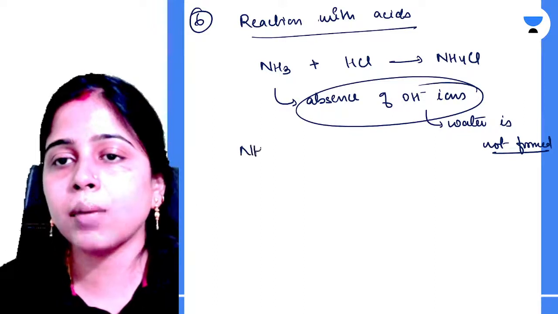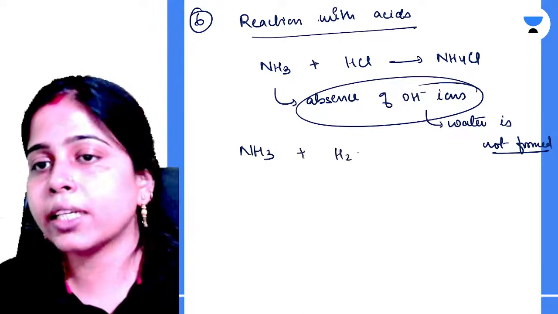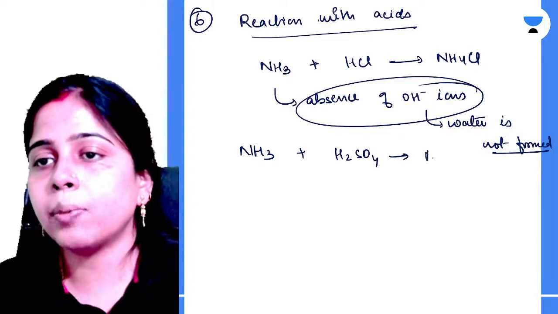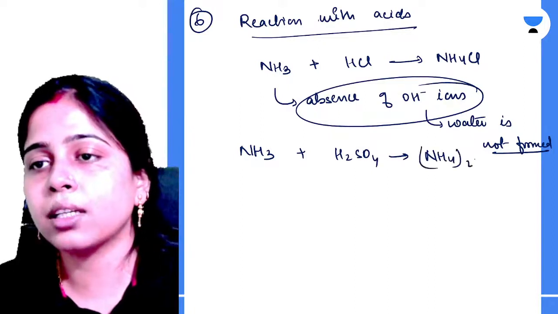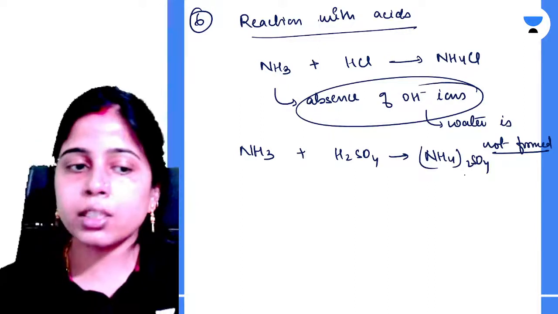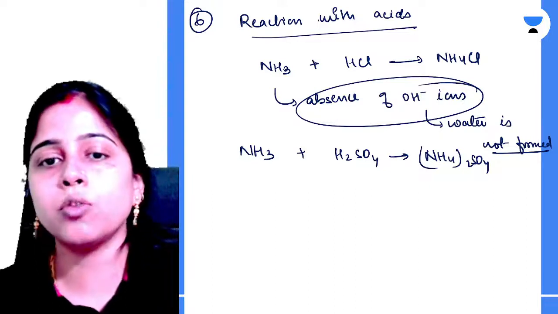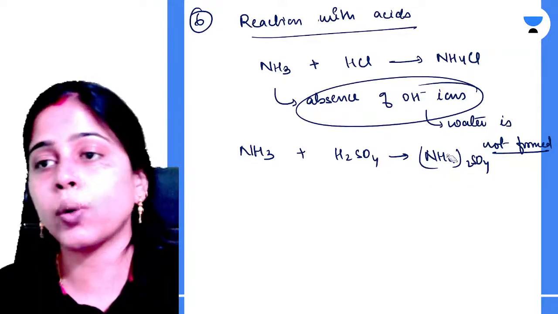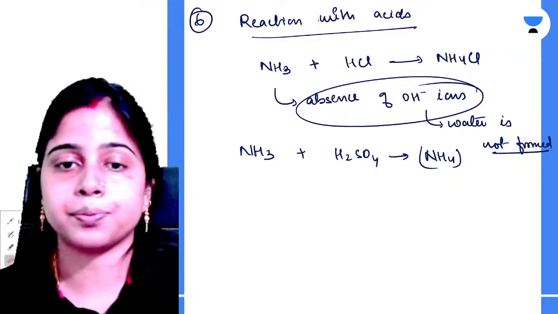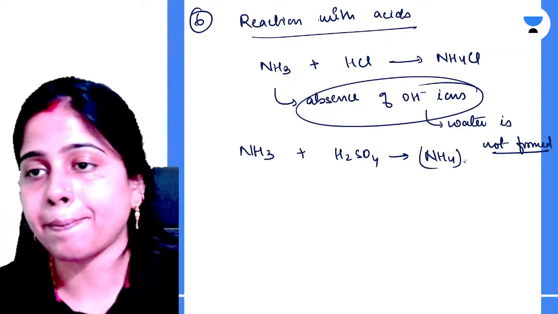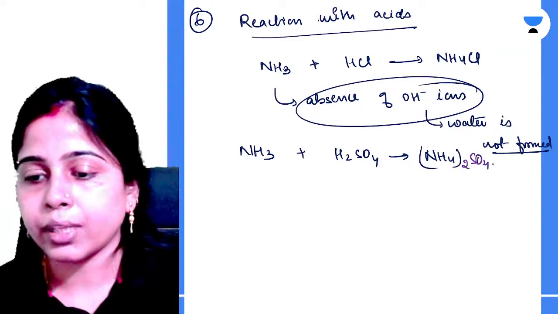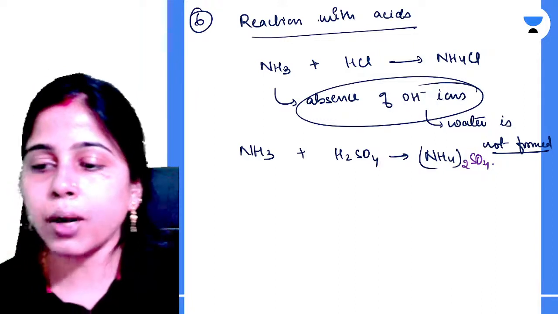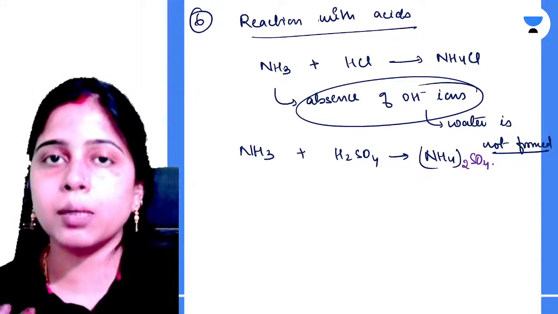Similarly, if you take your ammonia and react it with H2SO4, it will produce ammonium sulfate and not water, again because of the absence of OH minus ions. Clear? This is all about the chemical properties of your ammonia.